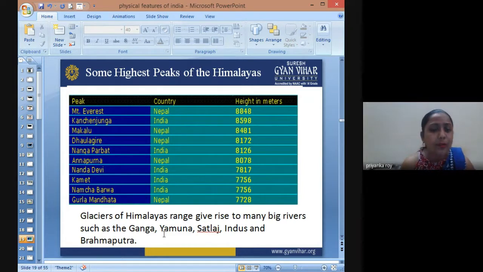The glaciers of the Himalayan ranges give rise to many big rivers such as Ganga, Yamuna, Satluj, Indus, and Brahmaputra. All these perennial rivers are fed by these glaciers. Where does the Ganga start from? Which glacier? Gangotri Glacier. Yamunotri Glacier gives water to the perennial river Yamuna. Then Satluj, Indus, Brahmaputra, and so on. We have a wide range of glaciers here.